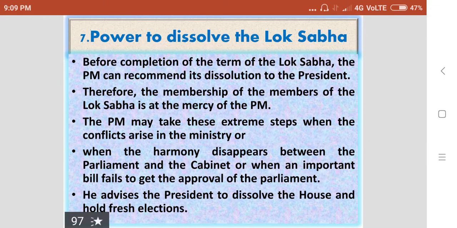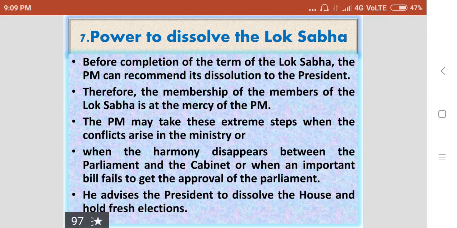Then seventh function of the Prime Minister is he has power to dissolve the Lok Sabha. So before the completion of the term of the Lok Sabha, the Prime Minister can recommend its dissolution to the President. Therefore, the membership of the members of the Lok Sabha is at the mercy of the Prime Minister.